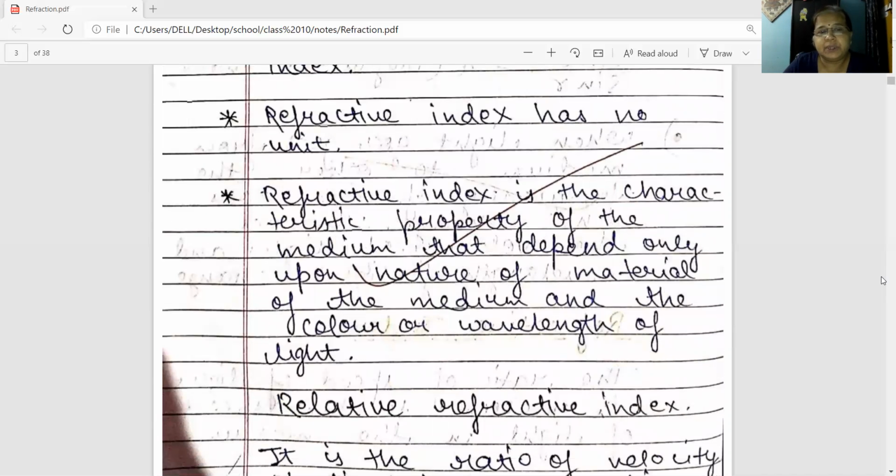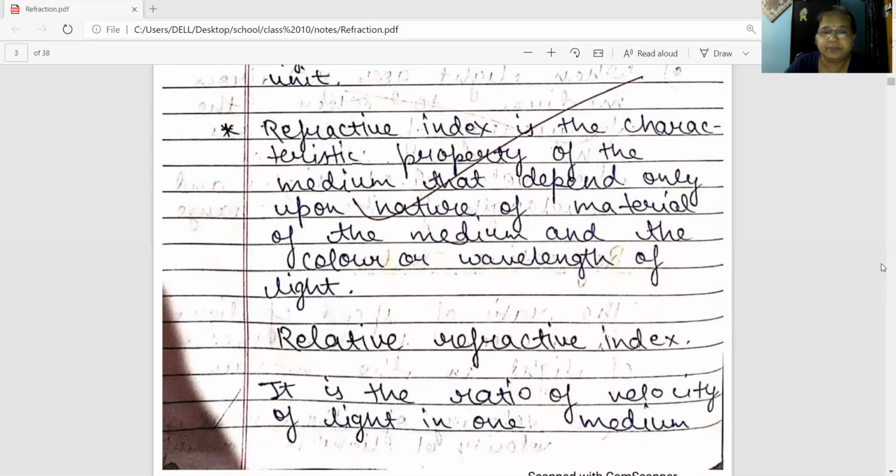Refractive index is actually the characteristic property of the medium that depends only upon the nature of material of the medium and the color or wavelength of the light. So only these two factors. First one is nature of material of the medium and the second is the color or the wavelength of light on which refractive index depends.